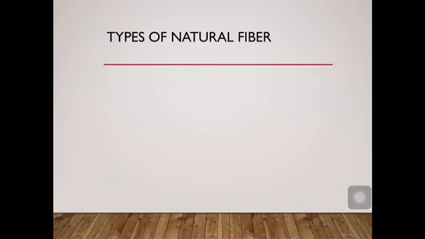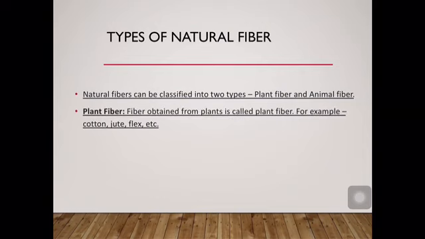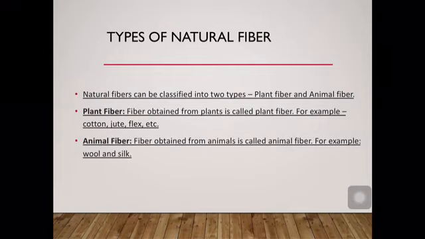Types of fiber. Natural fibers are classified into two types, that are plant fiber and animal fiber. Plant fibers are the fibers which are obtained from plants. Examples: cotton, jute, flax. Animal fiber. Animal fibers are obtained from animals, and the examples of animal fiber are wool and silk.